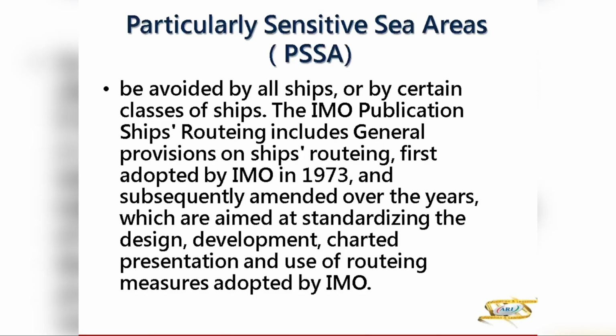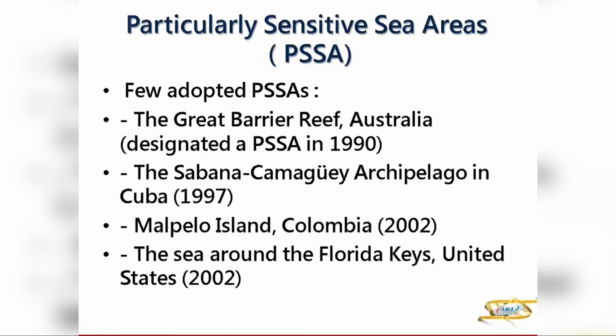The IMO publication Ships' Routeing includes general provisions on ships' routeing, which were adopted by IMO in 1973, then amended, and then standardize the design, development, charted presentation and use of routeing measures adopted by IMO.